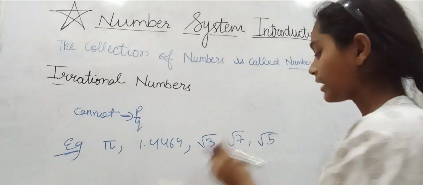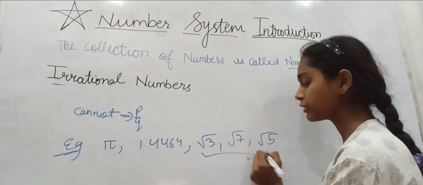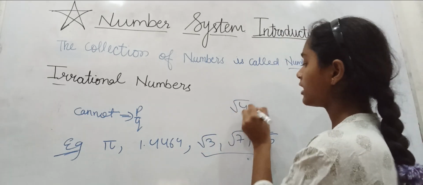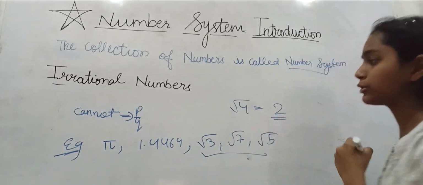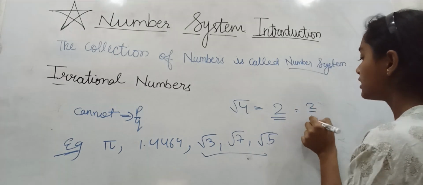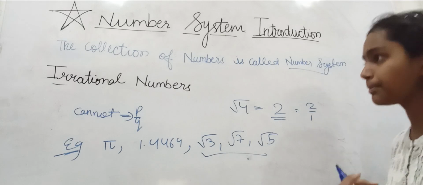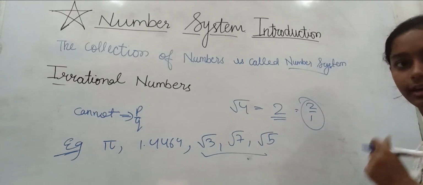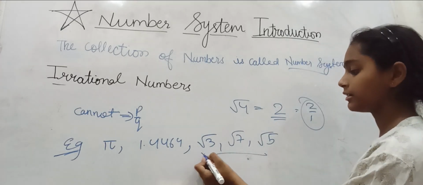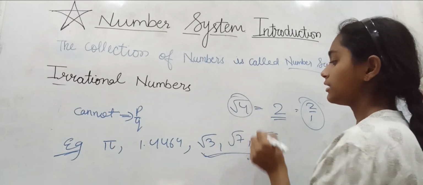Now, when we are writing root, keep in mind that there should not be a perfect root, because if we write root 4, then root 4 will be equal to 2, and 2 can be written in the form of p by q as 2 by 1, which would make it a rational number. So we cannot write the root which is a perfect root.